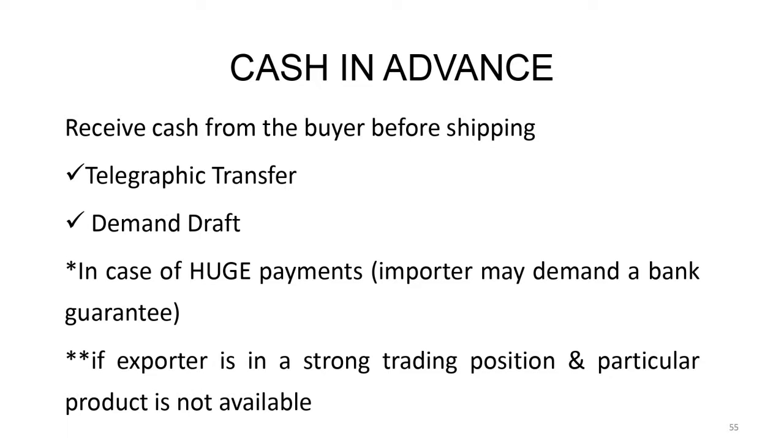First one is the easiest one, cash in advance. You have got an order from the buyer. You say, sir, I don't have money, please give me some advance. The buyer gives you an advance. That is called cash in advance. Very simple. Receive cash from the buyer before shipping.